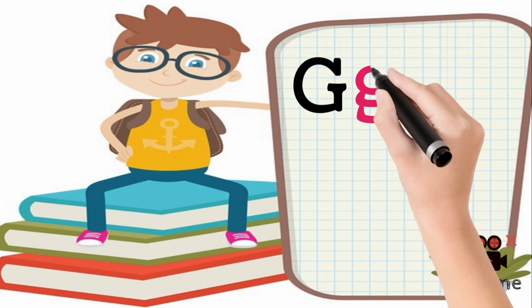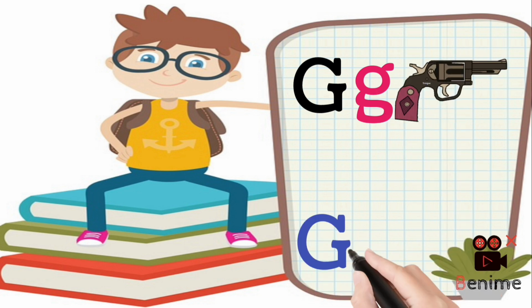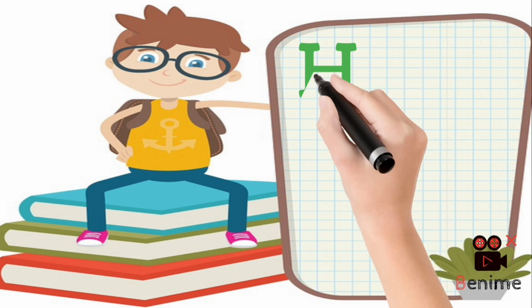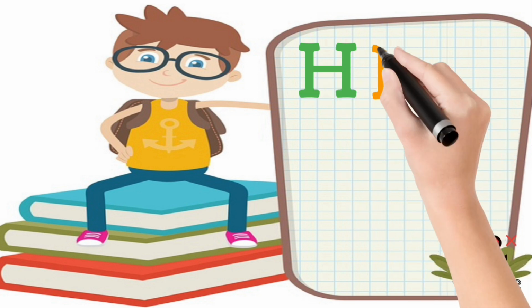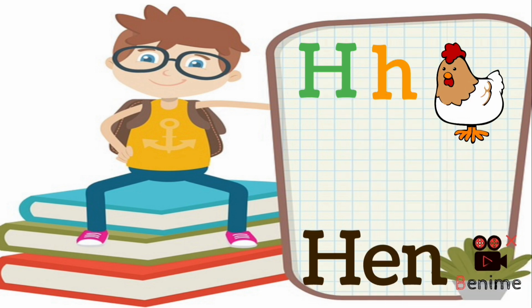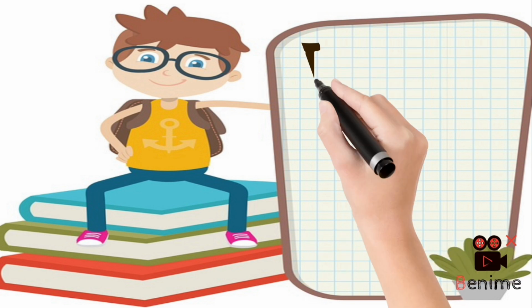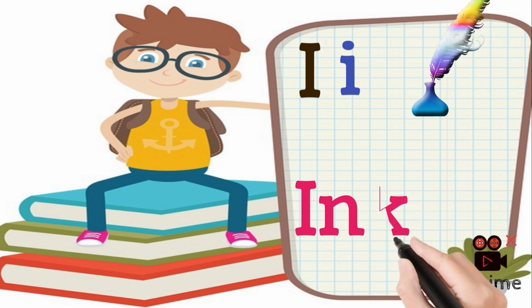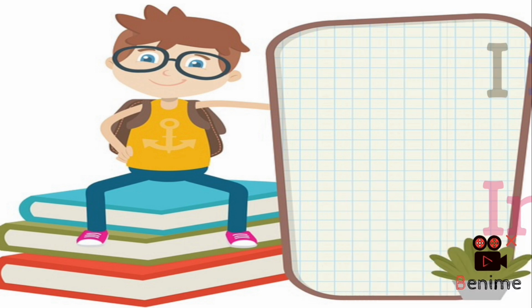Capital G, small G for gun. Capital H, small H for hand. Capital I, small I for ink pot.